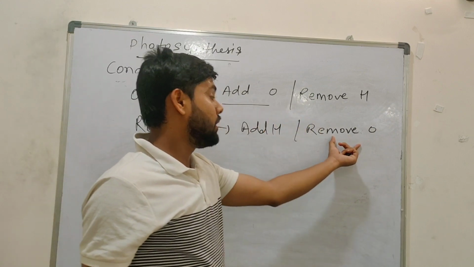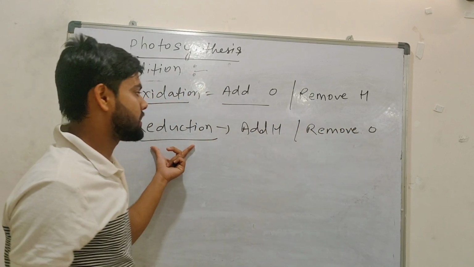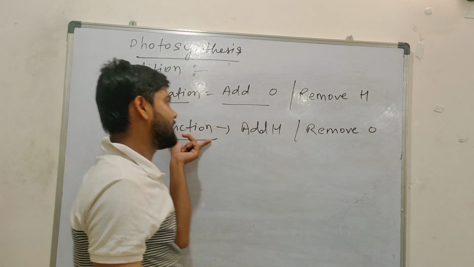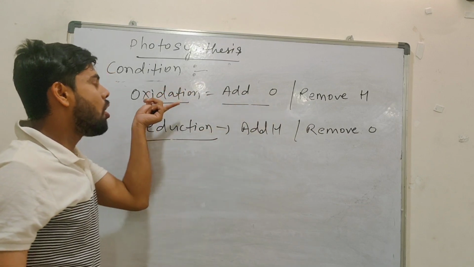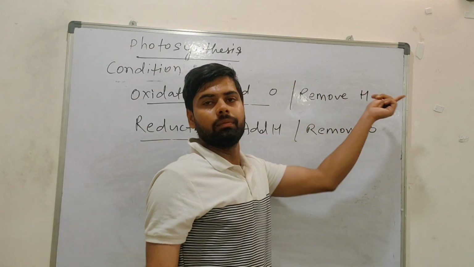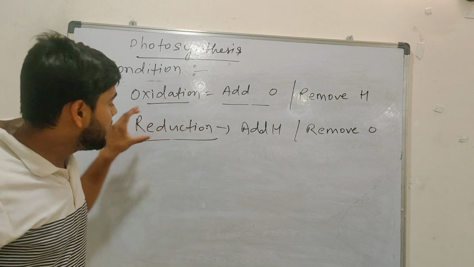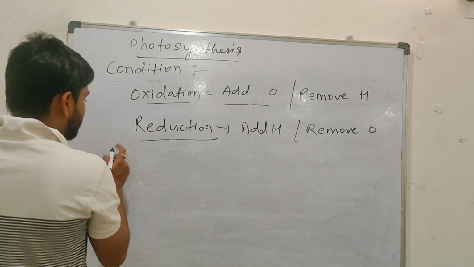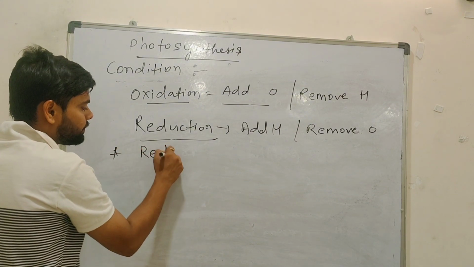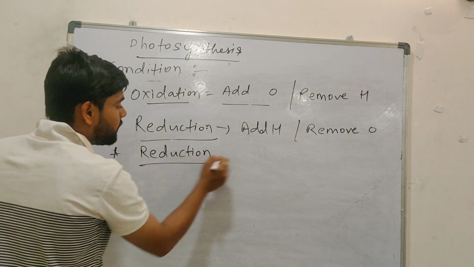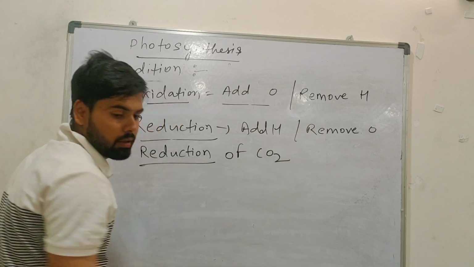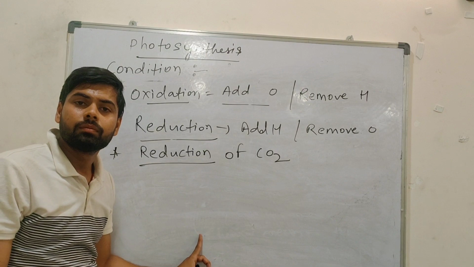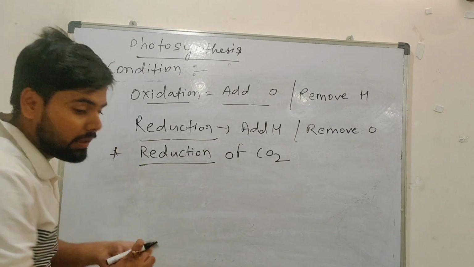Addition of hydrogen, reduction. Removal of oxygen, reduction. Again listen. Addition of oxygen, oxidation. Removal of hydrogen, oxidation. So in reduction what will we do? We will add hydrogen. Now see, your textbook says reduction of carbon dioxide. If you do reduction of carbon dioxide, then only you will get glucose.